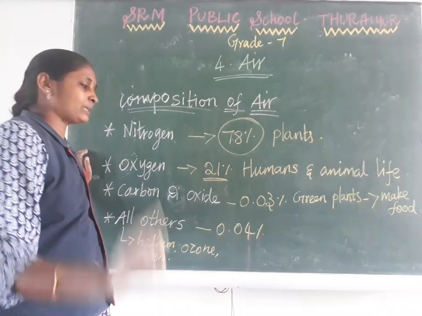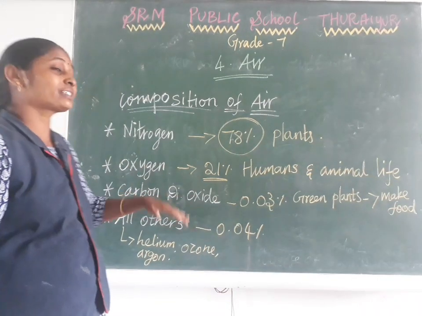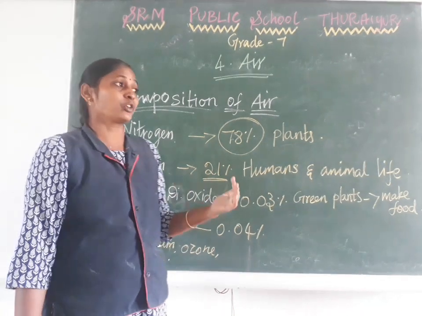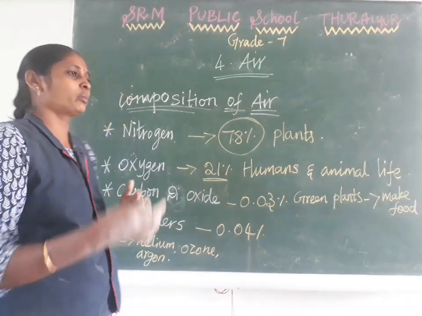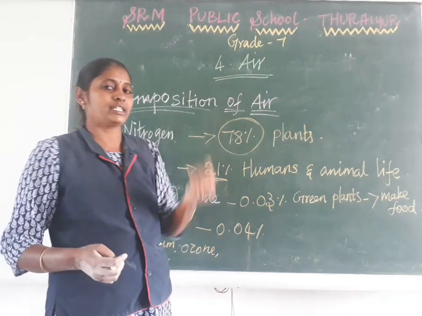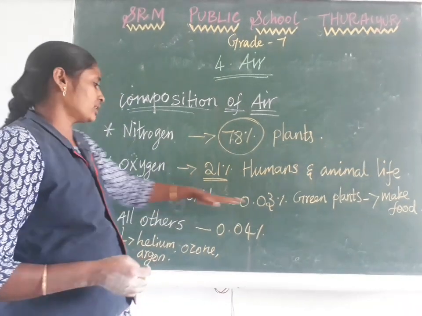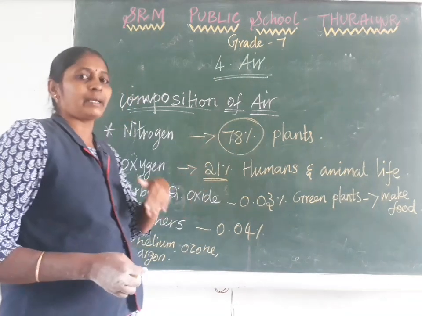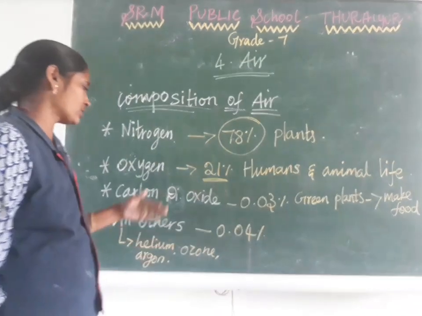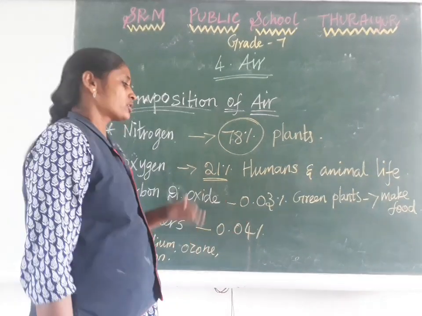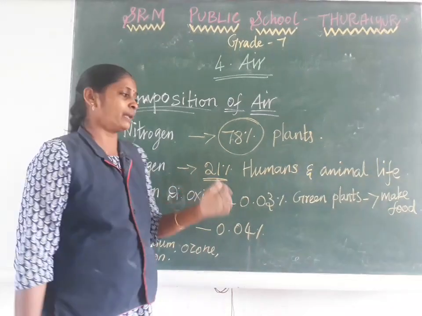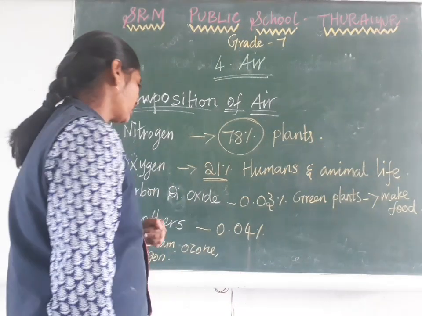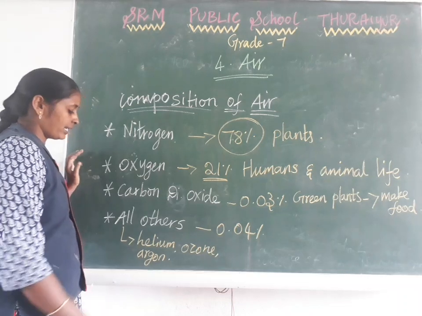Carbon dioxide is present in our atmosphere at 0.03 percent alone. This is called a greenhouse gas. Why? Because of global warming. We often hear the word global warming, the earth getting heated. When this percentage increases, our globe gets warm. That's why it's called global warming, right? This gas also helps plants for photosynthesis, for making their own food. You know very well about photosynthesis.